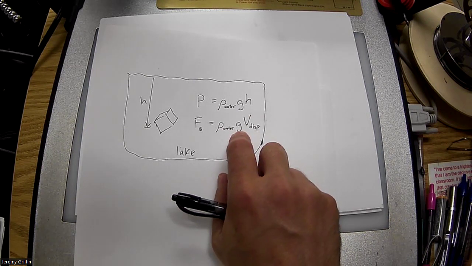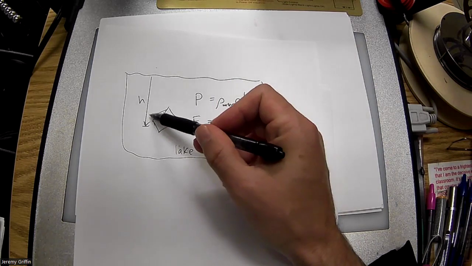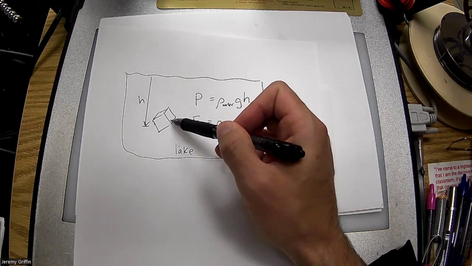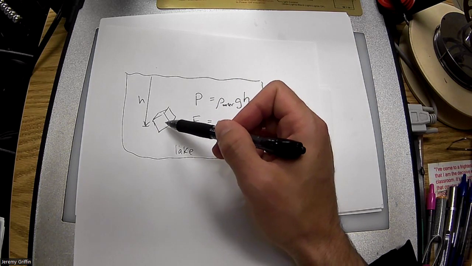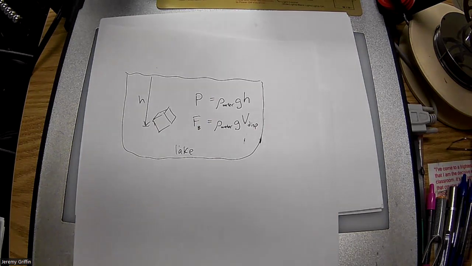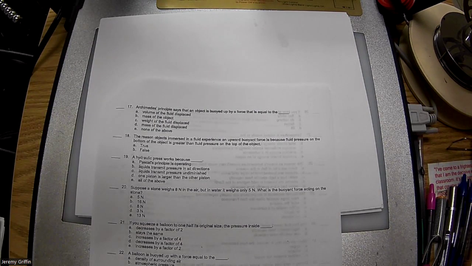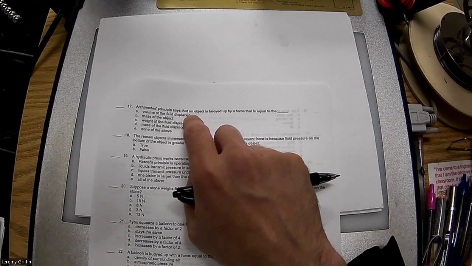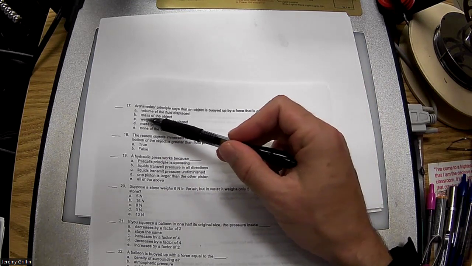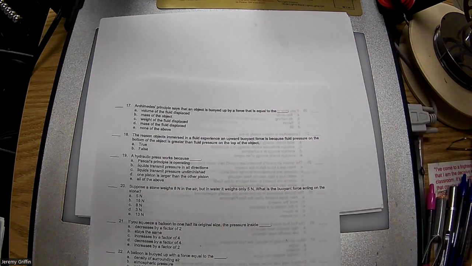Mass, right? And what is mass times gravity field? Weight. So what this also says is if you froze time and pulled this box out, and now there's a void, and you fill that void with water, and then you weigh that water, that is equivalent to the buoyant force that was pushing up the cube originally. That's Archimedes' principle. So an object is buoyed up by a force equal to the weight of fluid displaced. This way, we just walked through.